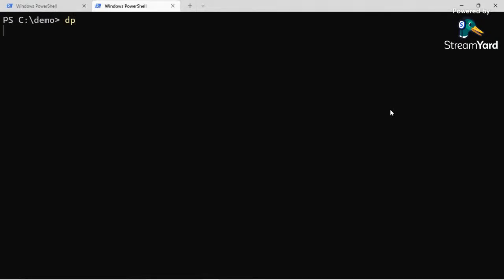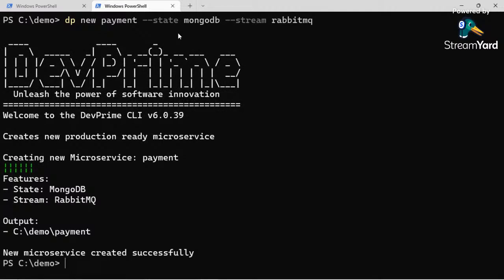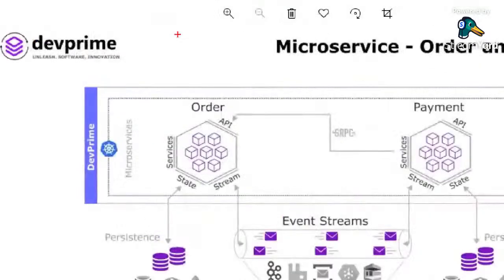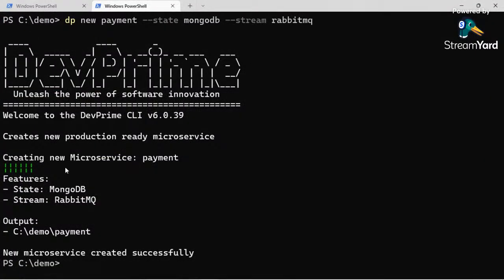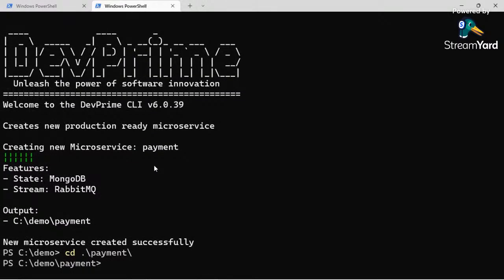First of all, let's call DevPrime CLI once again. No more extra details. dp new payment state MongoDB. It's important to notice that every new microservice got its own database. So they're not using the same database one with each other. So it states MongoDB, and it also wants to use RabbitMQ. Okay, let's create our microservice. Now we're creating the second microservice. It's the payment microservice. We got a brand new production-ready microservice called payment microservice. Let's get into the directory, the folder.